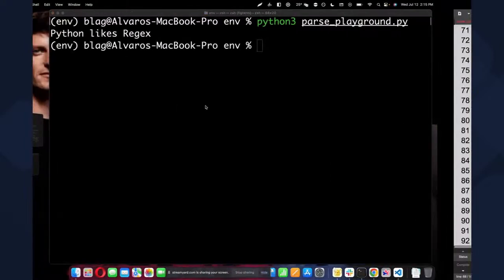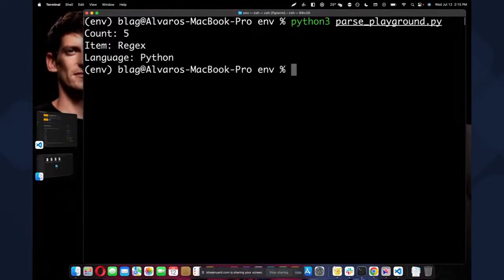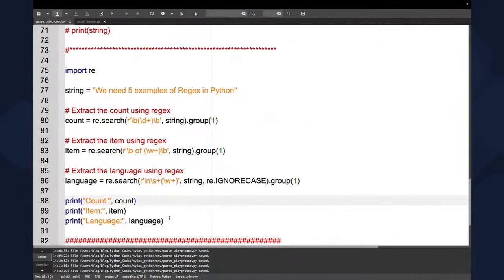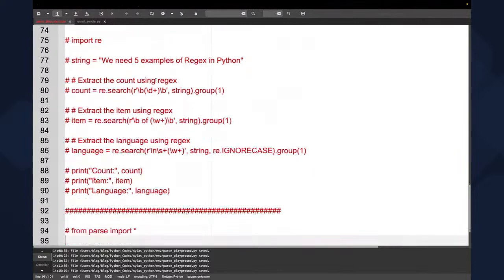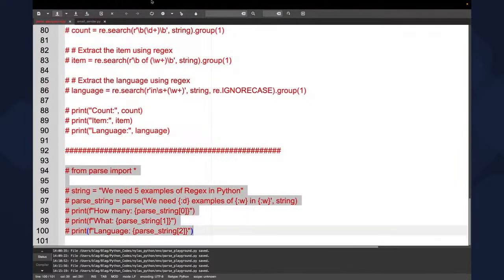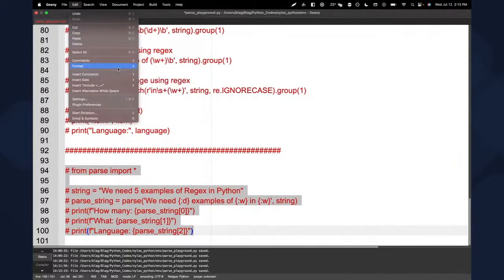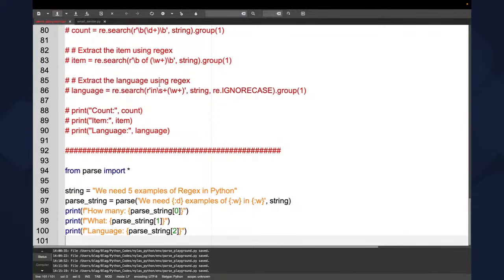So let me save this. We're going to print it. It's going to say count 5, items regex, and language Python, which is perfectly fine, but it's a little bit complicated. If now we want to jump into Parse, look at this. It's completely simple. So if I comment these lines, we're going to say the same.